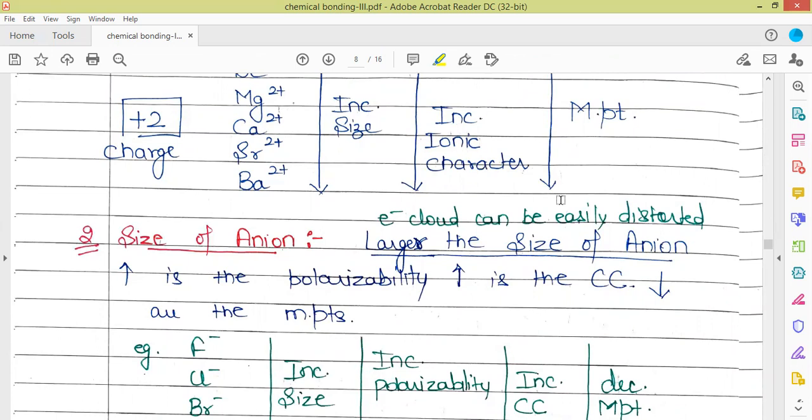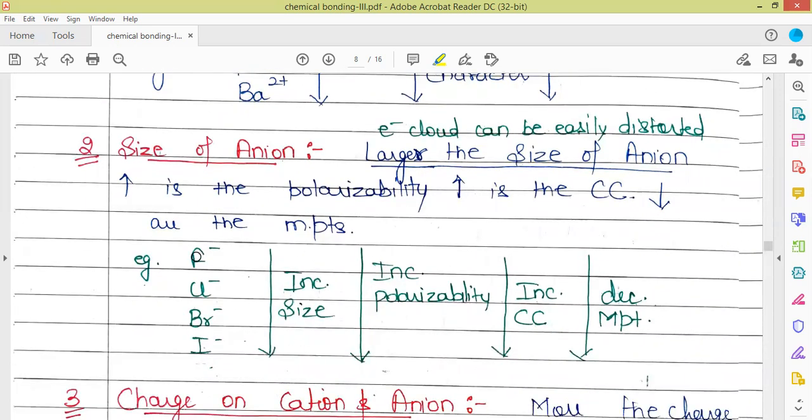So electron clouds, larger the size of the anions, more is going to be the distortion. Electron clouds of the anions are easily distortable when the size of the anion is large. So we can say that larger the size of the anion, more is the polarizability, more is the covalent character, and lower are the melting points.